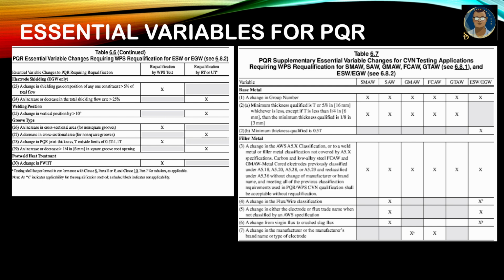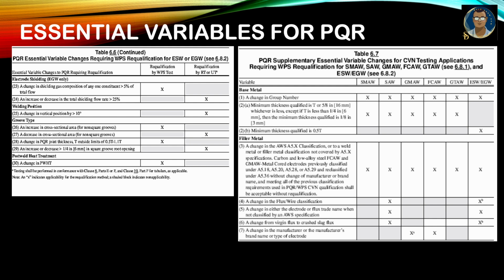And let us refresh what a supplementary essential variable is, which becomes essential when your service or your designer recommends doing the impact test during the WPS qualification for low temperature service or for sour gas service. In the case of structure, it depends on the soil condition or the area, or if corrosion is more or a sour environment is present. There, impact test is mandatory. When impact test requirement is there, all supplementary essential variables become essential.